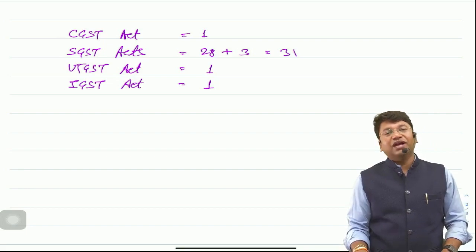Now this IGST is integrated goods and services tax. Sir, suppose 9% is the CGST, so obviously, absolutely the same, 9% will be SGST. So in case it is an interstate supply, from one state to another state, then C plus S, that is 18%, will be the IGST.